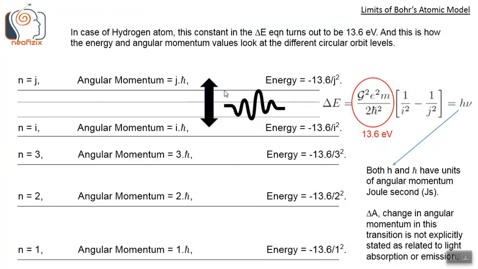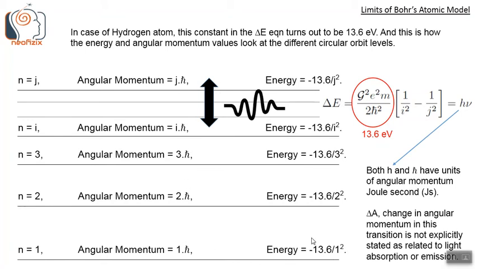In case of the hydrogen atom, this constant in the delta E energy change equation turns out to be 13.6 electron volt. And this is how the energy and angular momentum values look at different circular orbit levels. That is, at n equals 1, angular momentum is 1 h bar, n equals 2, it is 2 h bar, angular momentum 3 h bar, and so on.